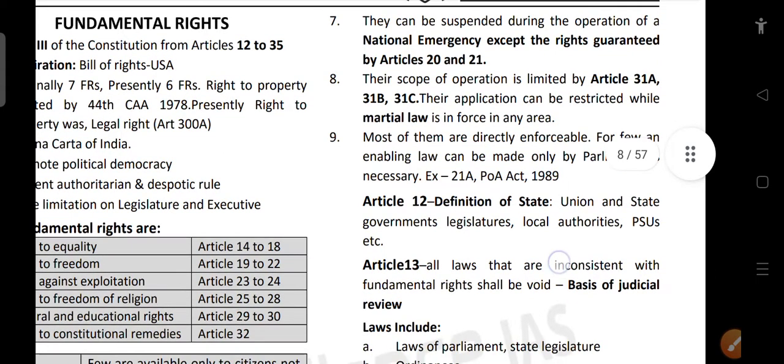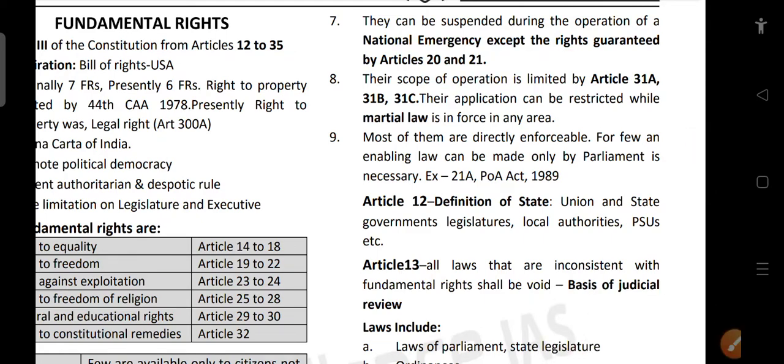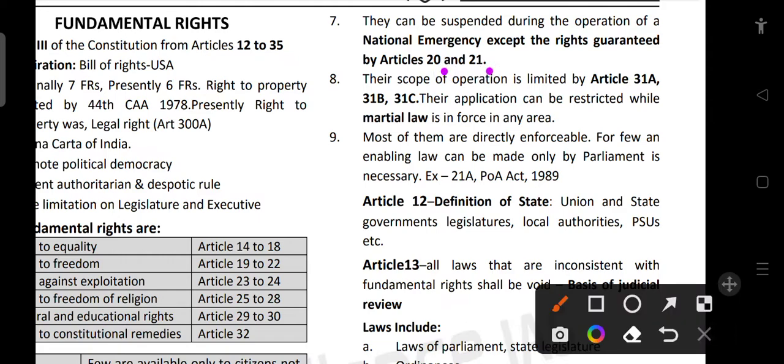They can be suspended during the operation of a national emergency, except rights guaranteed by Articles 20 and 21. Their scope of operation is limited by Articles 31A, 31B, 31C.